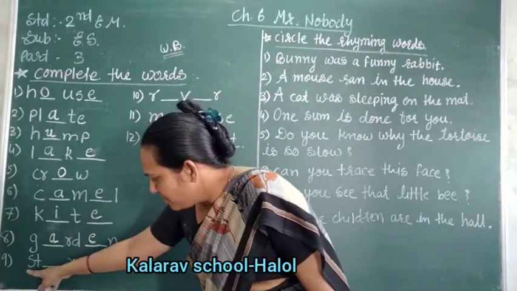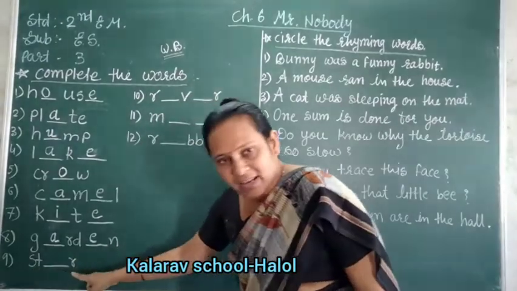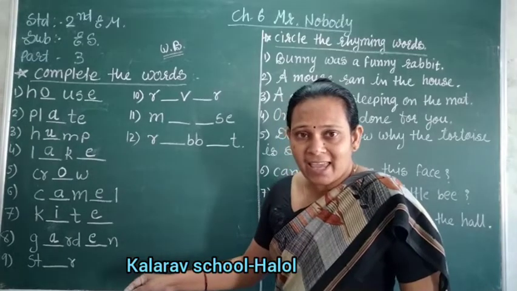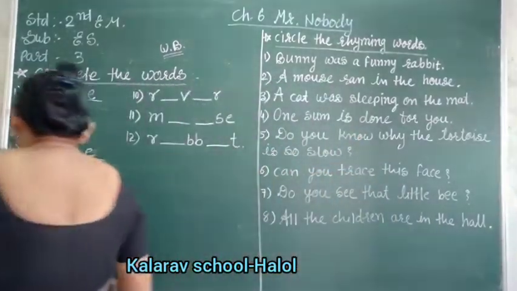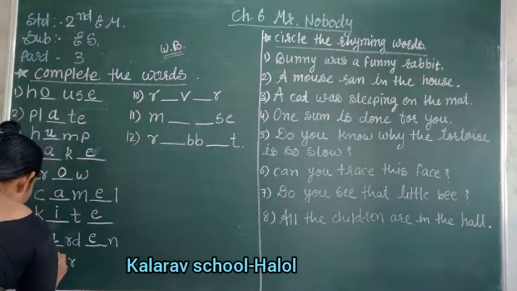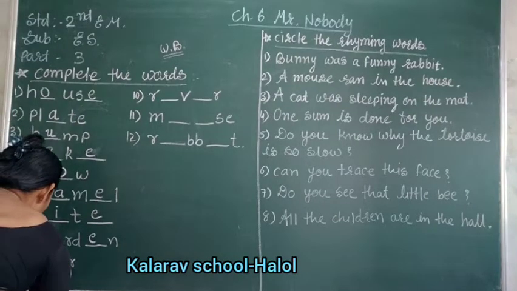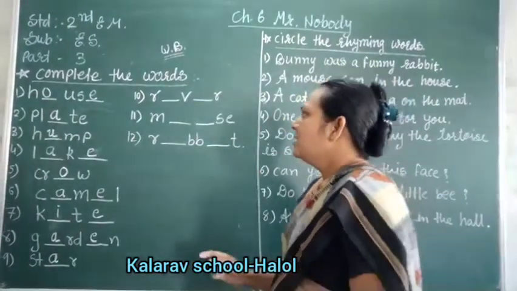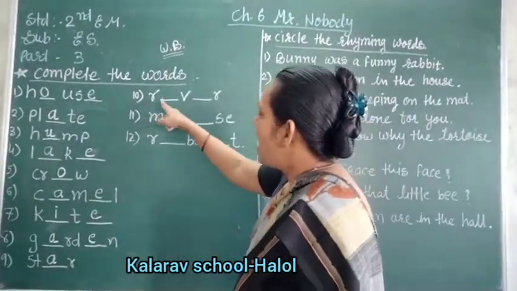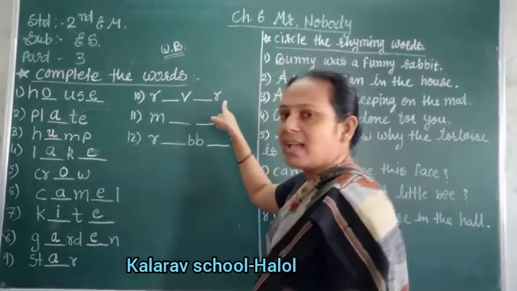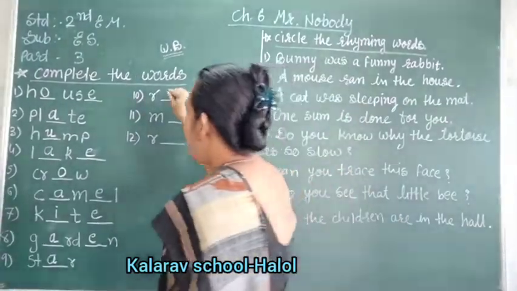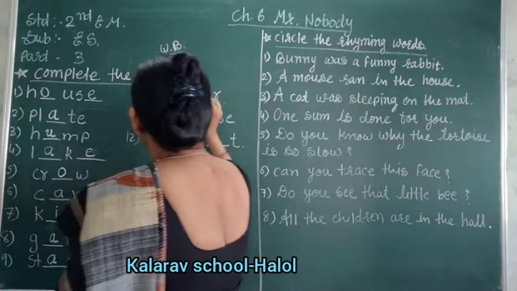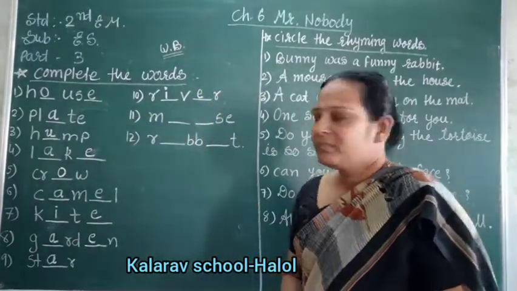Now nine number, S T blank R. Which spelling is that? What do you see in the sky? Moon, and another one is the star also. S T A R, star, right? Ten number, R dash V dash R. Then R I V E R, river.